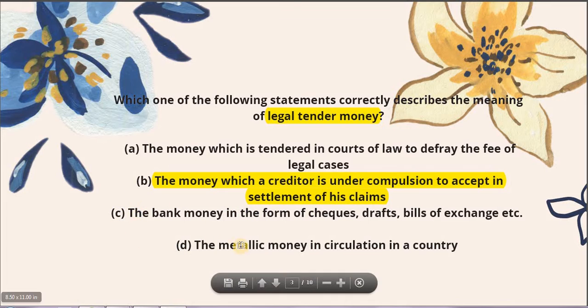Options C and D are just to make us confused: bank money in the form of checks, drafts, bills of exchange, etc., and the last is the metallic money in circulation in a country. We really do not need to even understand what statements C and D are about, because we have gotten our answer and that's it.